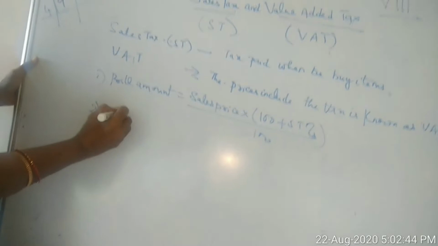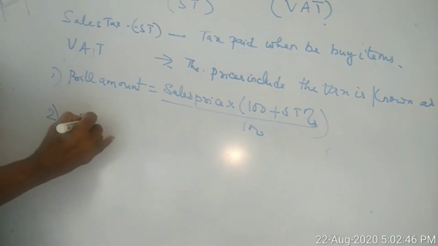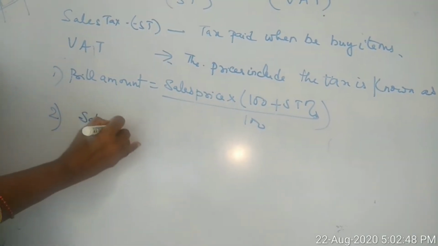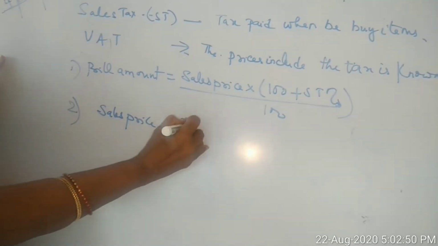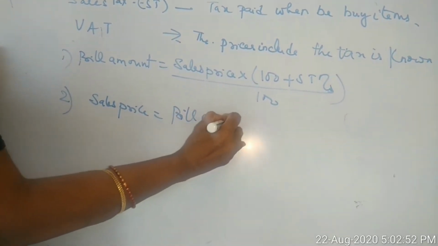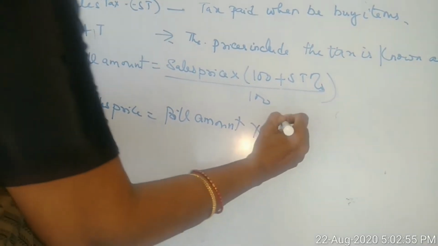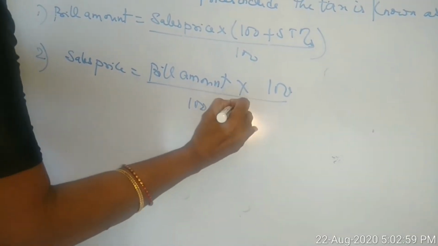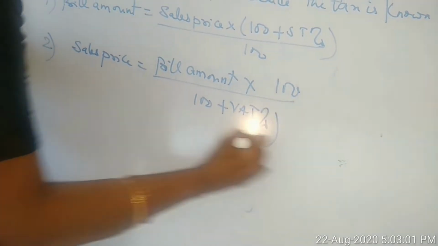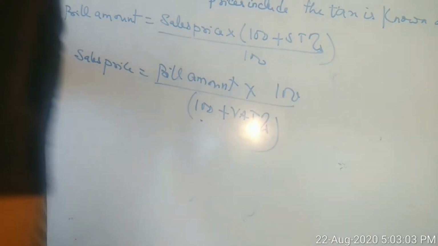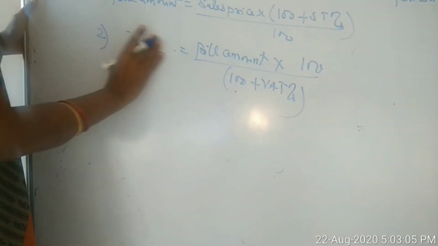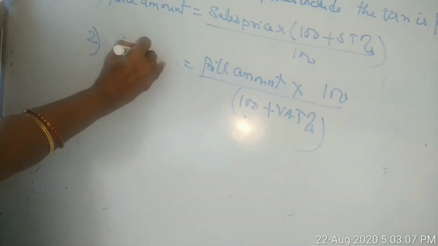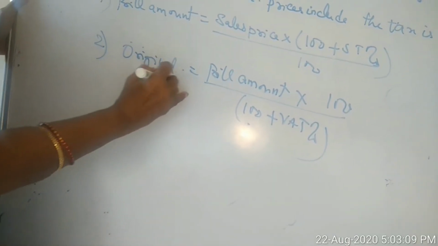Next, sales price is equal to bill amount into 100 divided by 100 plus VAT percent, or you can write it as the original price, so you don't get confused.